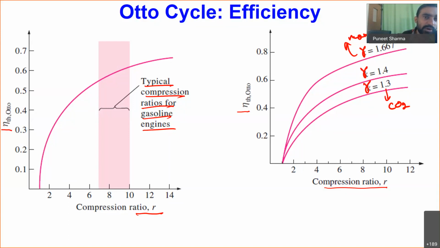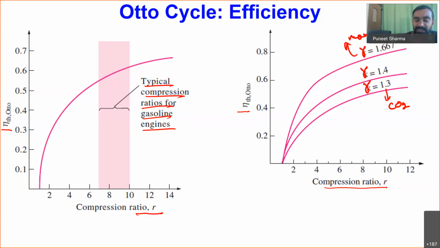Once we are having a mixture of air and fuel, if we go for a very high value of compression ratio, ultimately the pressure and temperature of the medium will be increasing, and it may happen that the temperature of the medium reaches the auto ignition temperature of the fuel. At that point, irrespective of the spark, there may be many flame fronts from where auto ignition of the mixture of air and fuel will start.